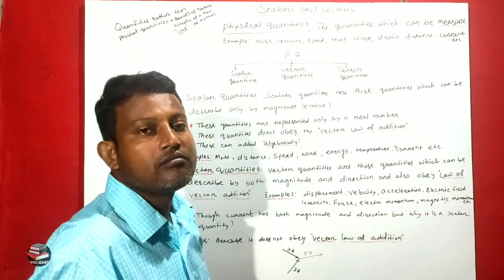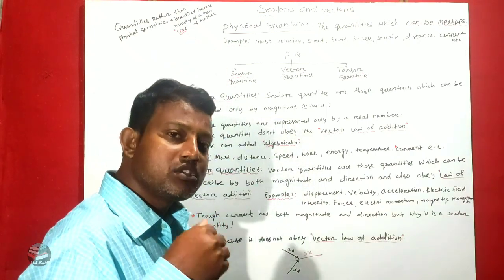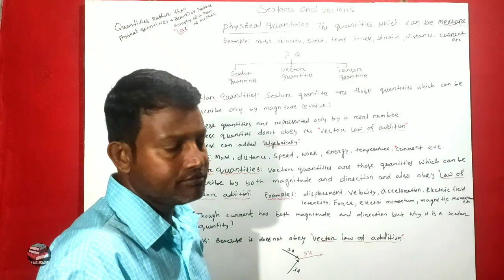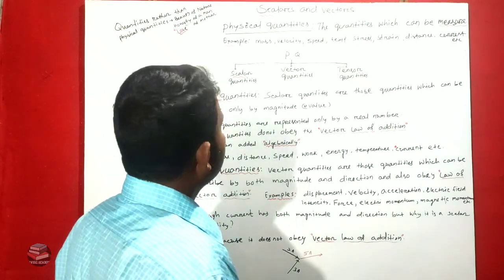These are the quantities which cannot be measured, other than physical quantities.